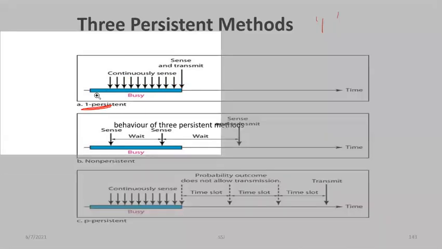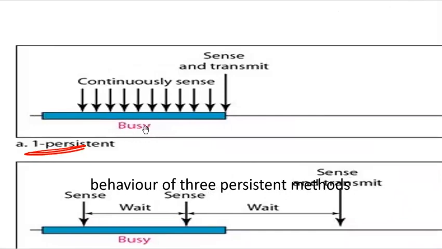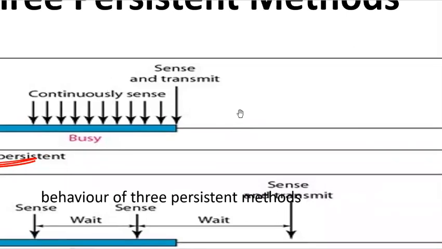Let me zoom in. So it is continuously sensing. At that time it is busy, but as soon as it sees that the data has been sent and the channel is free, it will sense and transmit. This method has the highest chance of collision because two or more stations may find the line idle. If we have more than two stations and both of them are sensing, then two or more stations will find that the line is idle and they will start sending their frames immediately. This will result in a collision.